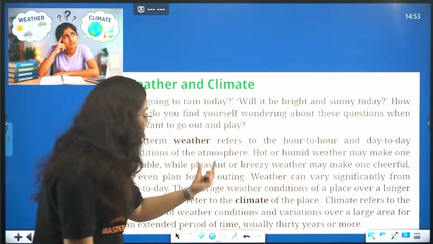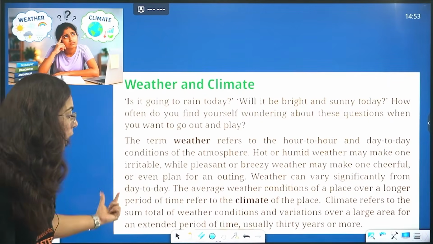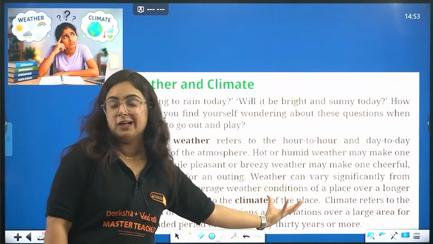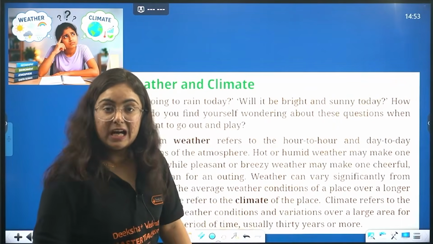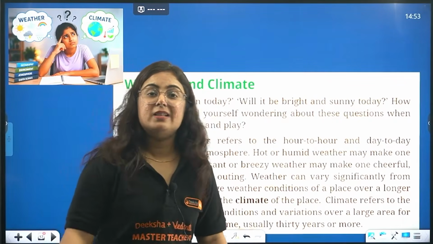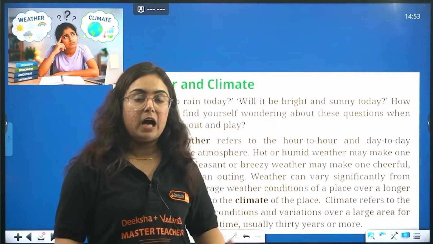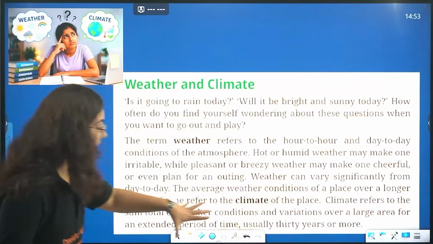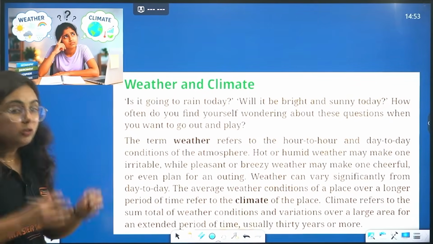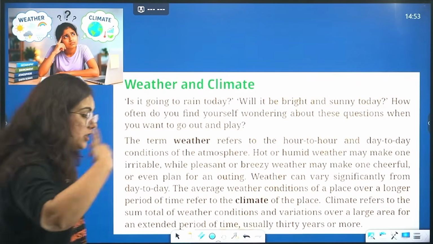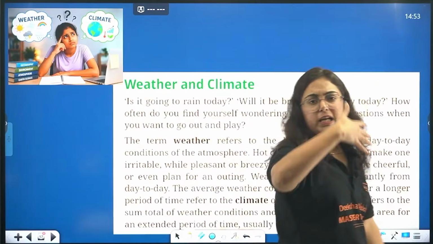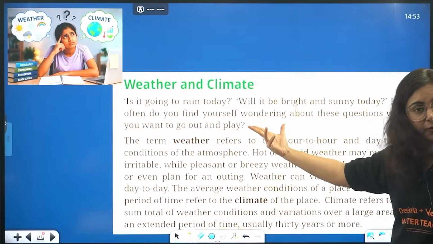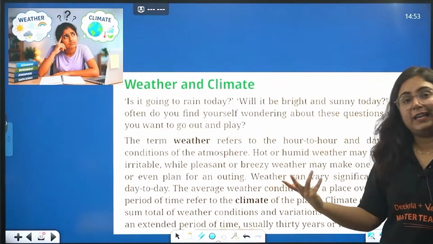So here, beta, climate is the atmospheric condition for a long period of time, or we can say it is the average of all the weather conditions. If someone asks you how the atmosphere is throughout the year in India, you should have some average calculation for that. That is known as climate. Okay? It does not change over a short period; it can change over around 30 years, 40 years, 50 years and more, but not less than that. Not in a single day like weather, not in a single hour like weather.